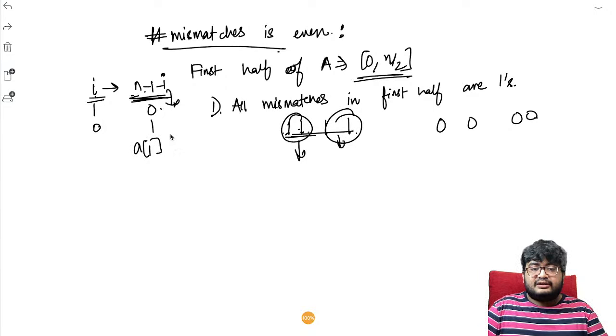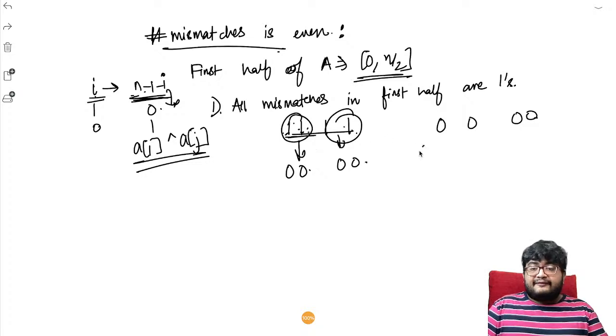This was the operation. Both a of i and a of j will be replaced by this. So 1 XOR 1 is what? 0. So both of them become 0. Right. So when there are 4 mismatches, we see that we can pair them up and have it solved within 2 moves.